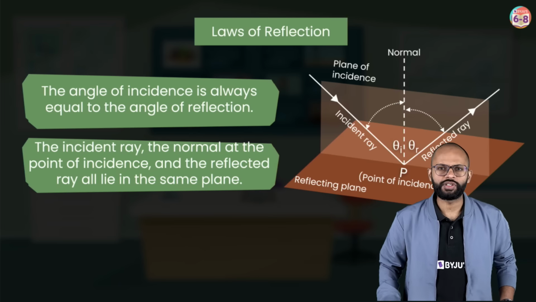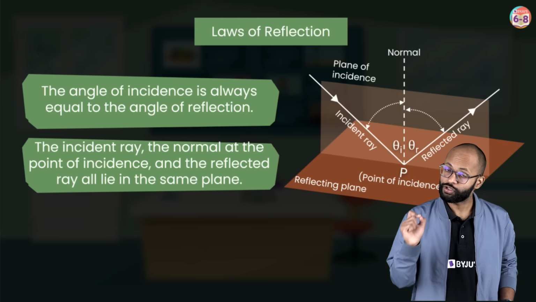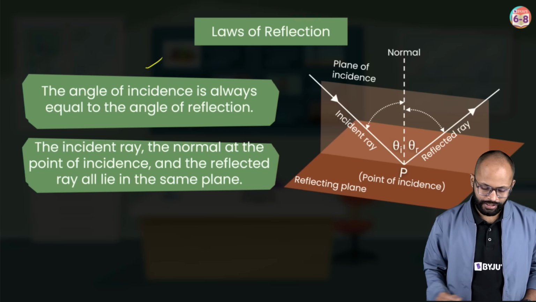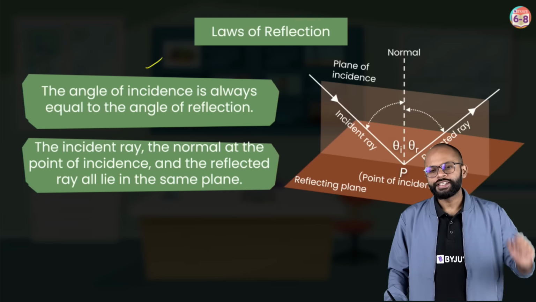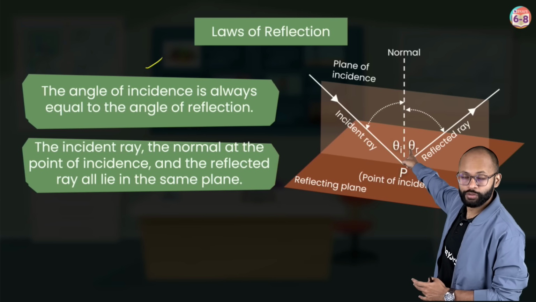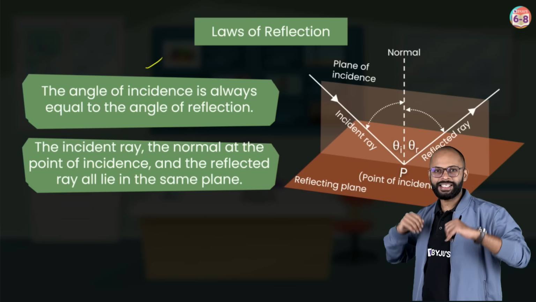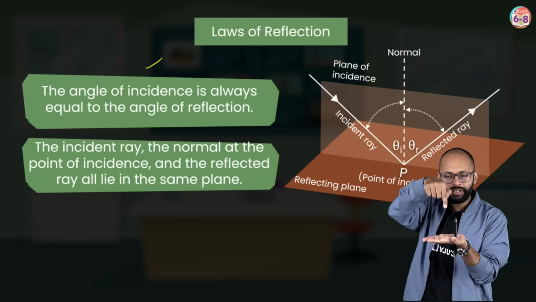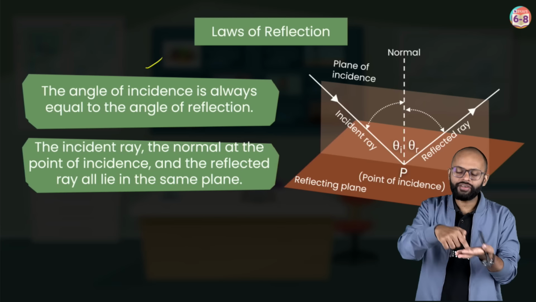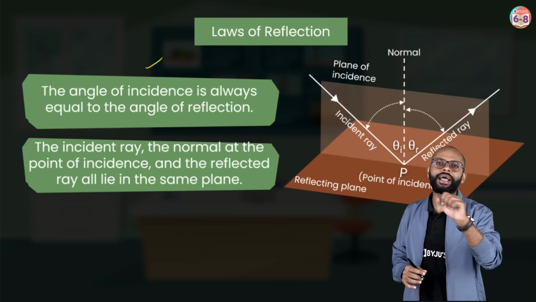Wherever reflection happens, we will have these laws which will be followed. First law says the angle of incidence is equal to angle of reflection. See, angle of incidence is measured from the incident ray to the normal. Normal is a 90-degree line to the surface at the point of incidence. So the angle between this line and the incident ray is called the angle of incidence.